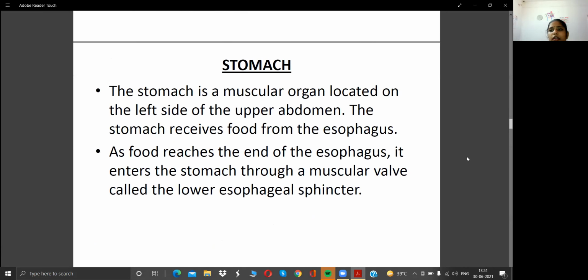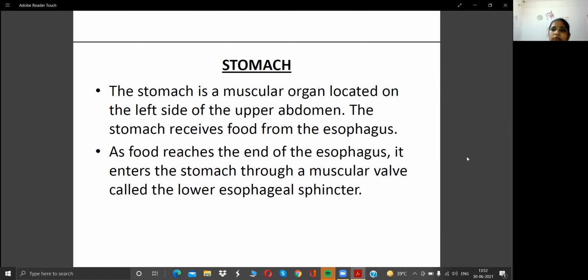Okay, next we are going to the other organ of the digestive system, that is the stomach. The stomach is a muscular organ located on the left side of the upper abdomen. Where is it located? Left side of the upper abdomen. The stomach receives food from the esophagus, and the end of the esophagus is connected to the stomach.